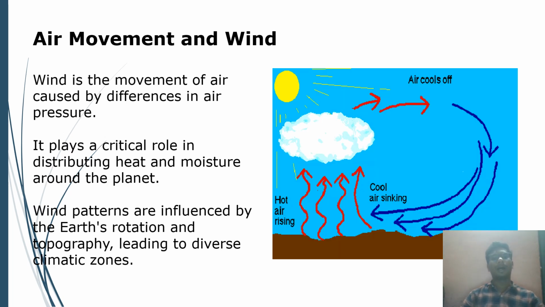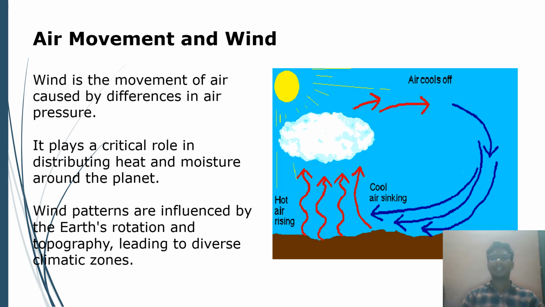Air movement and wind. Wind is the movement of air caused by differences in air pressure. It plays a critical role in the distribution of heat and moisture among the plants. Wind patterns are influenced by the earth's rotation and topography, driving climate changes.